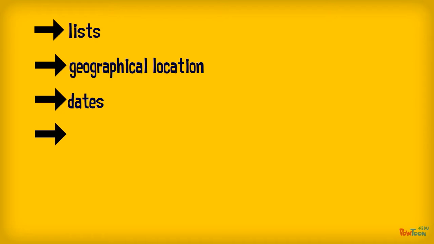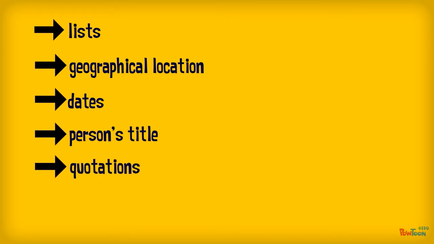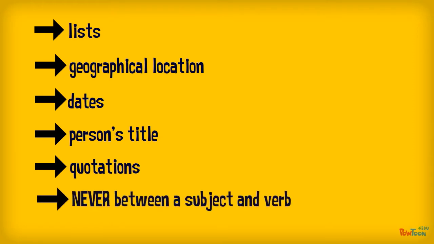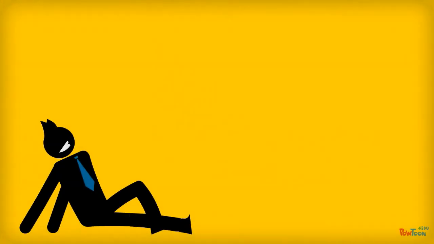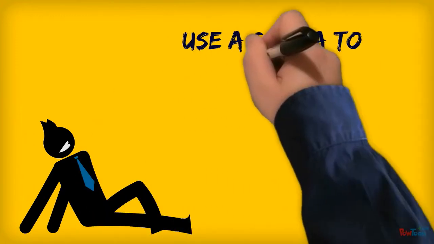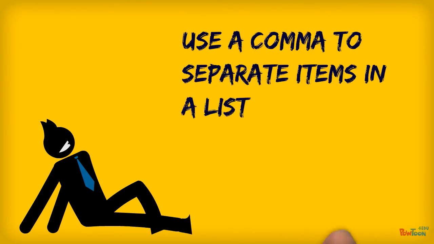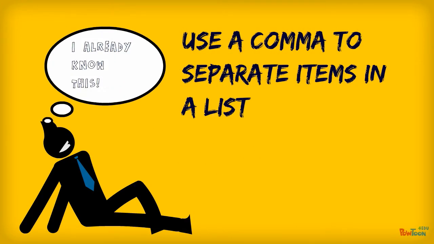We will review these 6 rules for using commas: in a list, in a geographical location, in dates, when using someone's title, to set off a quotation, and never between a subject and a verb. One of the first rules you learned for using commas was to use a comma to separate items in a list. This works when you have a list of words or a list of phrases.